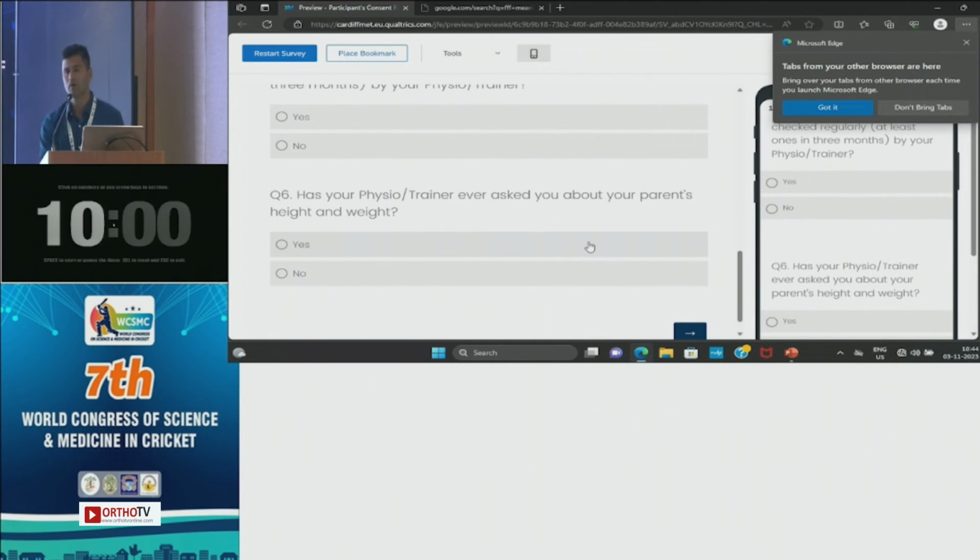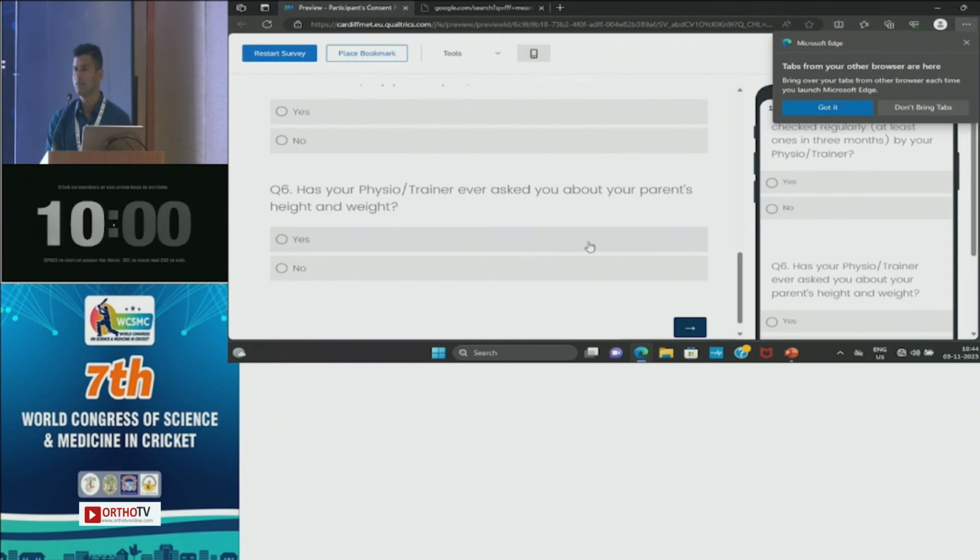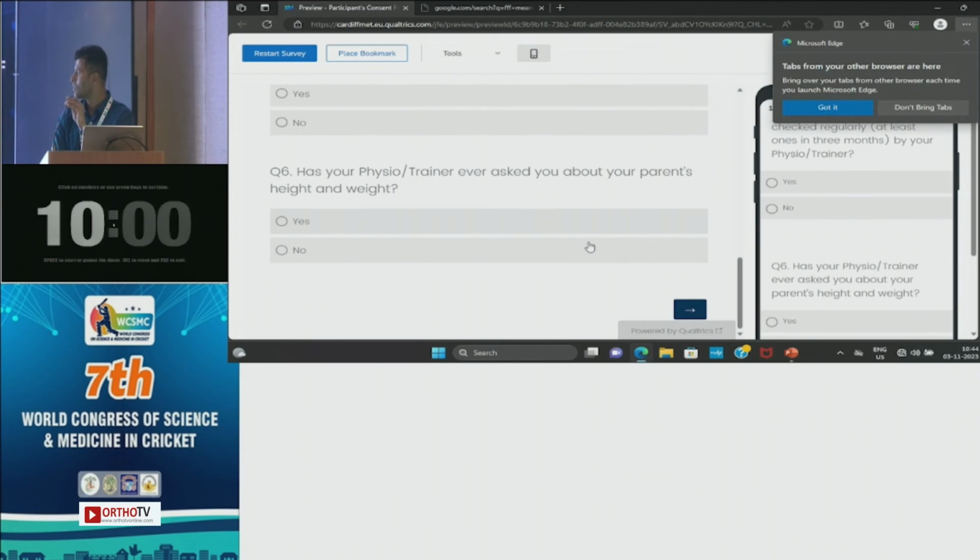This is critical because when you know the parental height, you can plot the growth chart and see which athletes are falling into which phase of peak height velocity. And that peak height velocity part is going to be crucial in understanding whether the movement coordination and all other aspects are going to be at risk, and what kind of workload management you can do, right? So those are the questions that we asked. We also asked about their training history and injury history.